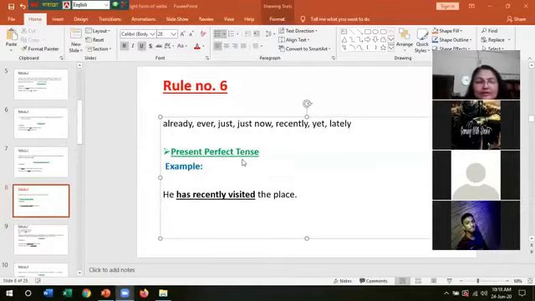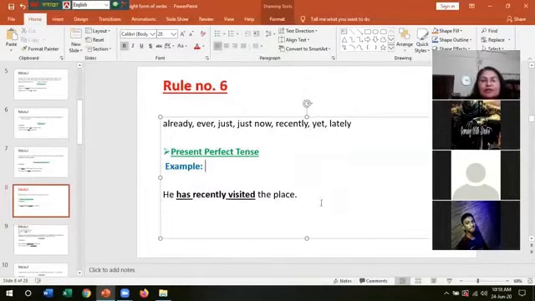While writing this type of words in the question, in the answer, you must write the adverb also. That is, he has recently visited the place. He has recently visited: underline has and visited, and recently, you need not underline it.